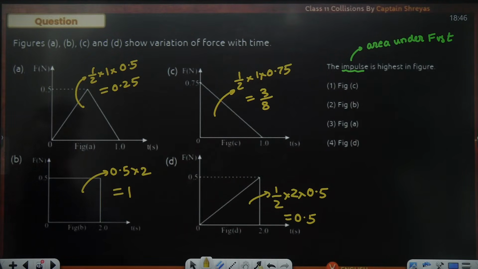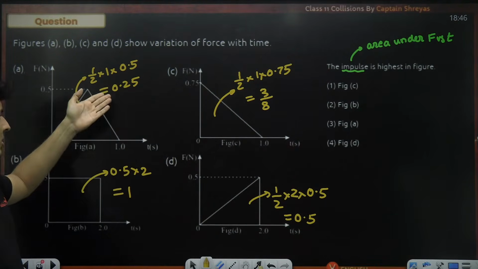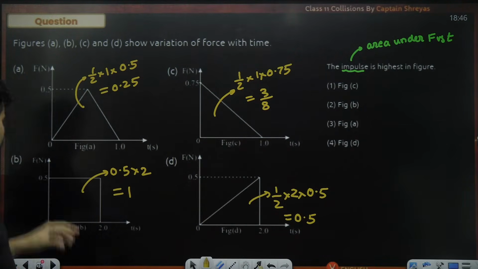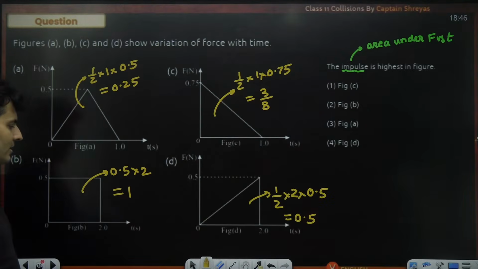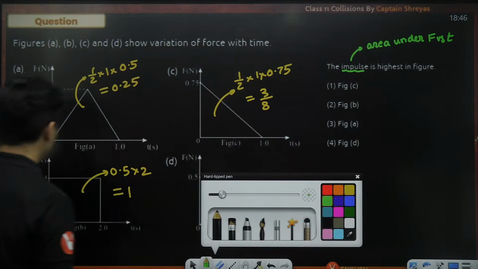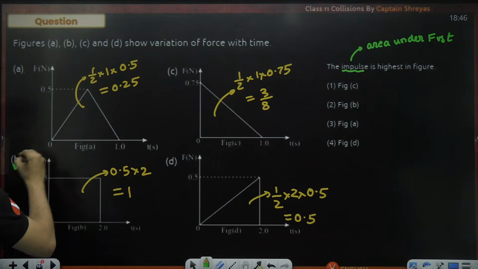So the question is, which is highest? The highest is B because this is less than 1, this is also less than 1, this is also less than 1, and this is the highest. So B will be the highest, which is 1. Hence the correct answer for this particular question is option B.